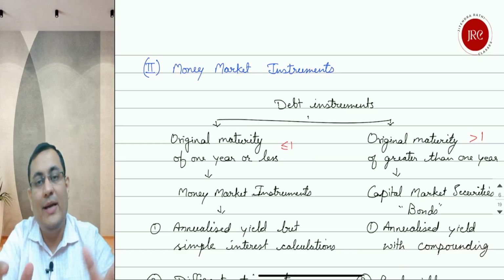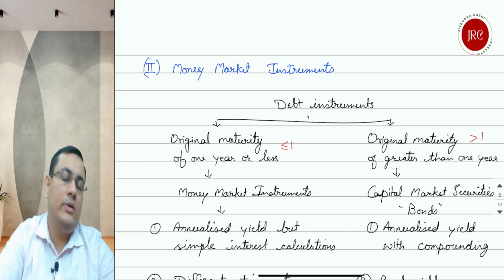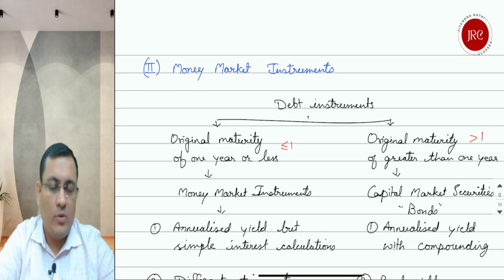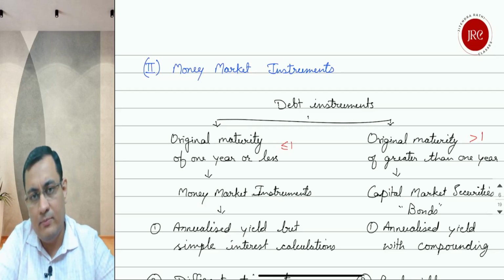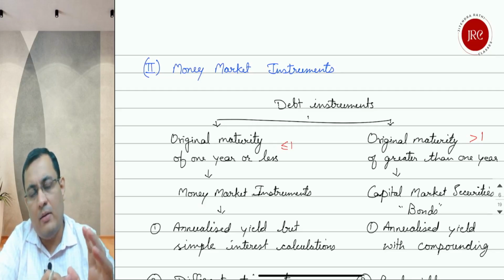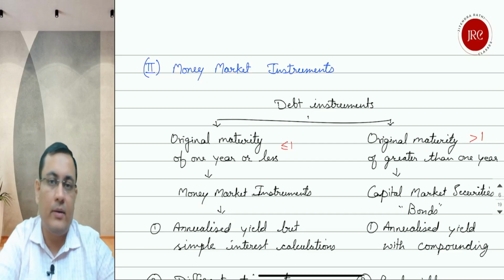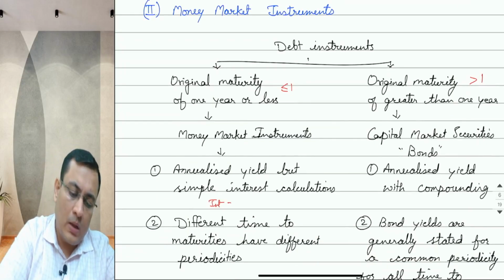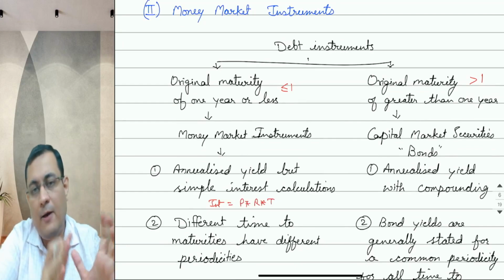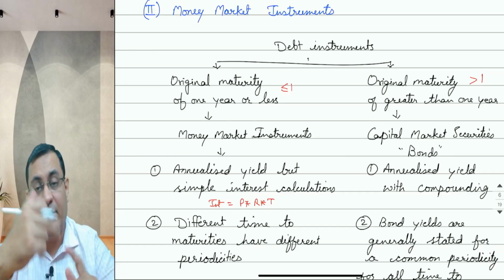And this definition creates a big difference in the valuation and yield calculation. Because where the maturity period is less than 1 year, we are going to use simple interest. What is the concept of simple interest? Interest is equal to principal into rate into time. And where the tenure is more than 1 year, there will be a compounding effect. That's why